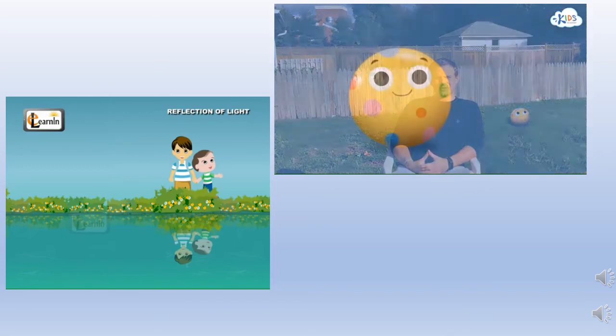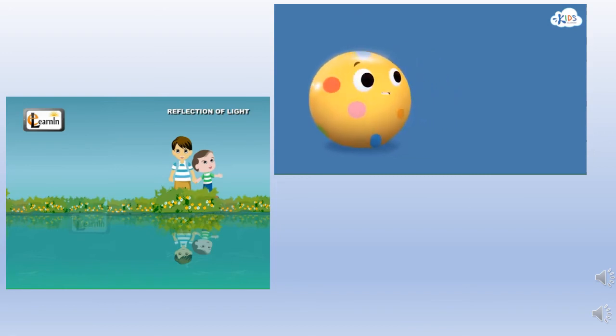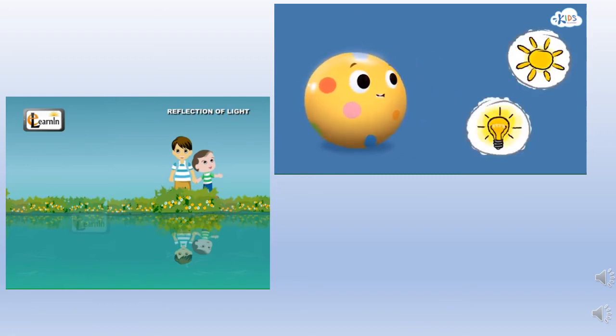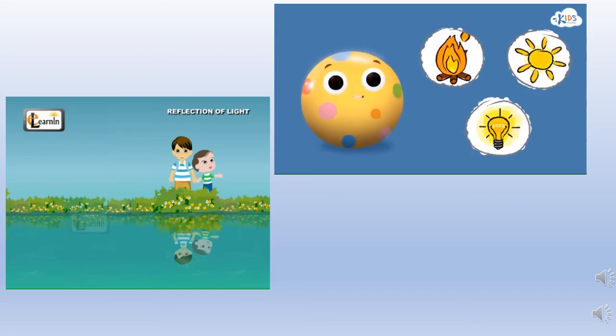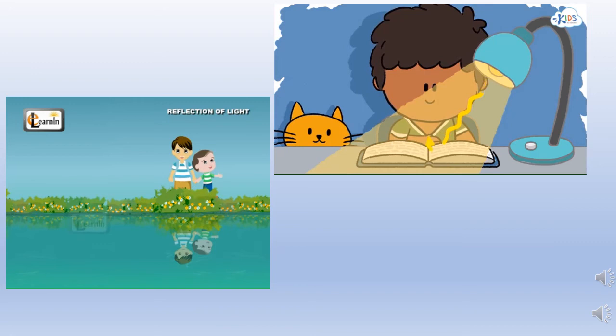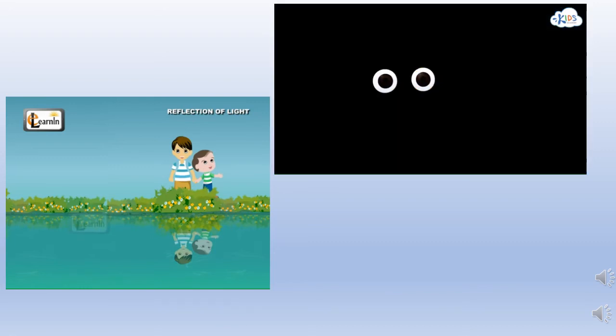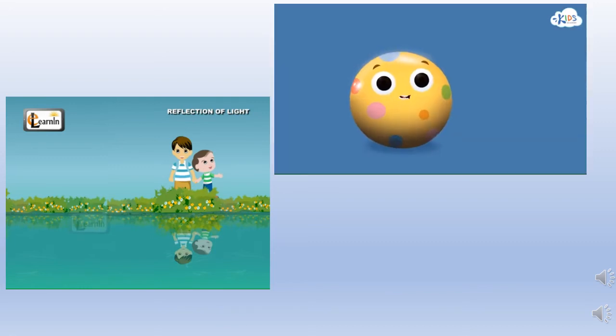Hey, welcome back. Now that the light's back on, it can come down from the sun, bounce off me, and be collected by the camera. That's how we see things. Light comes from a light source. That source could be the sun, a lamp, or even a fire. It travels in waves from the source until it bounces off an object. When that light meets our eye, it allows us to see things. If there is no source of light, we see black. That's pretty neat.